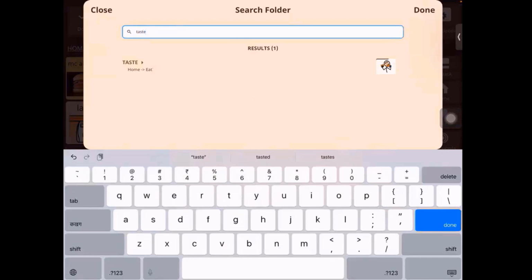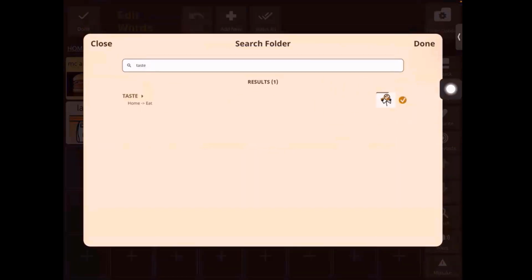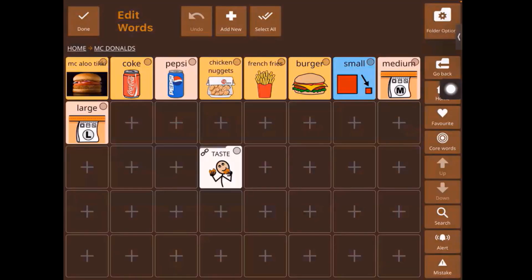So if I type the folder that I want to add here or I want to link here, I can type the folder name and it shows up. So I select, then I give done. Then what happens is the folder gets linked here for me. And how do we figure out that this is a linked folder? As you can see here in the top left corner of the folder, you have a link or a paperclip linking symbol that sort of signifies that this is a link folder.